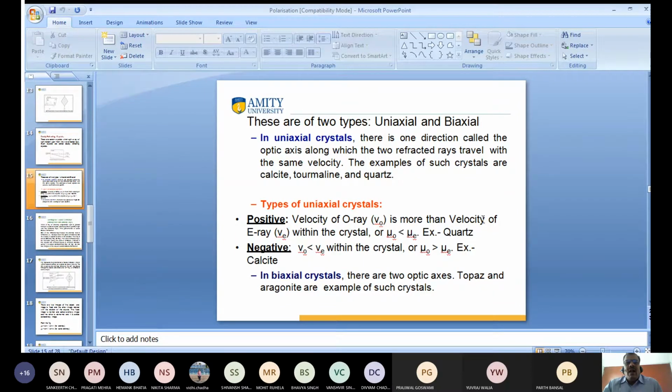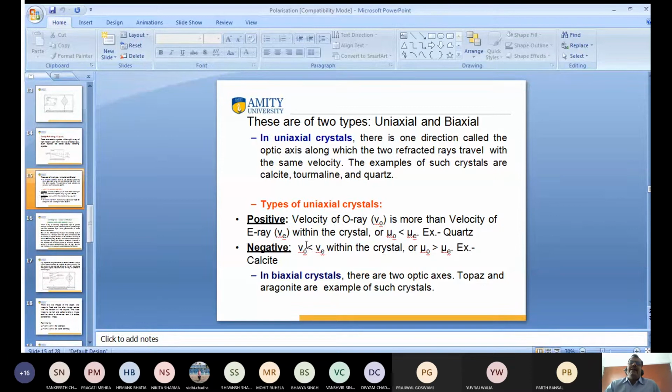Just the reverse. In a negative crystal, the velocity of the ordinary ray is less than the velocity of the extraordinary ray, and the refractive index of the ordinary ray is greater than the refractive index of the extraordinary ray. For example, calcite crystal. So this type of crystal is known as a negative crystal.